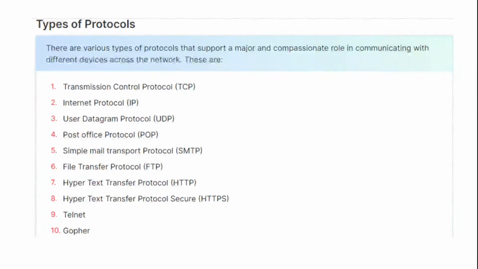We are going to take the first topic as protocols. Under protocols we have various protocols that support communicating with different devices. We have transmission control protocol, internet protocol, datagram protocol, post office protocol, simple mail transfer protocol, from which you have questions, file transfer protocol, FTP, hypertext transfer protocol, that is HTTP, where we have seen questions, and hypertext transfer protocol secure. The questions are based on these star marks. Apart from this, we should also know about certain other protocols.